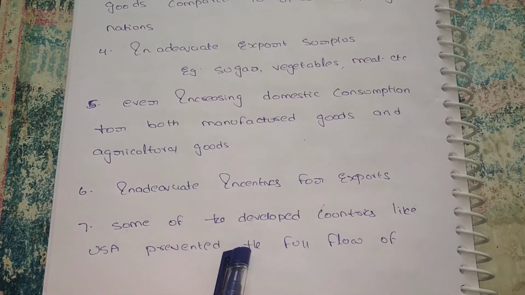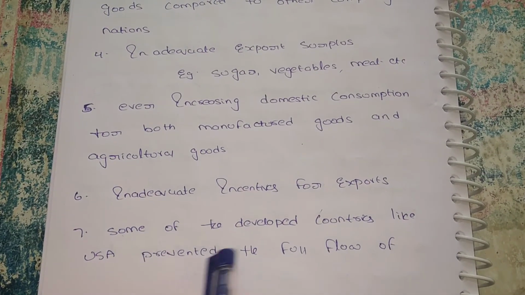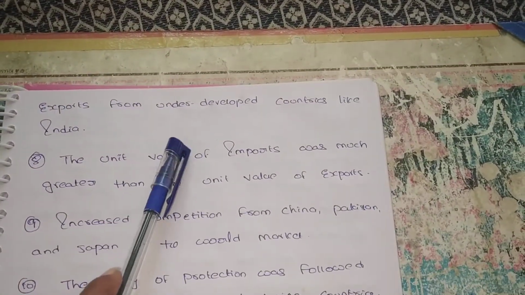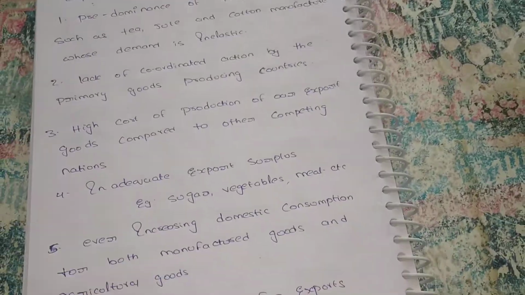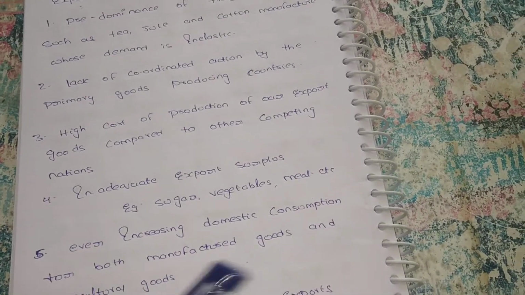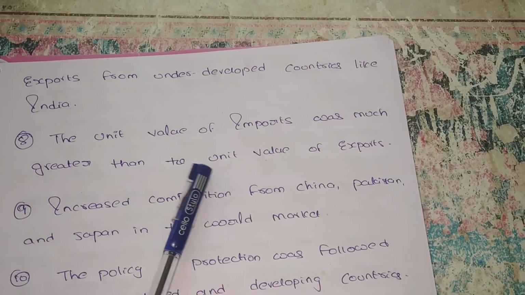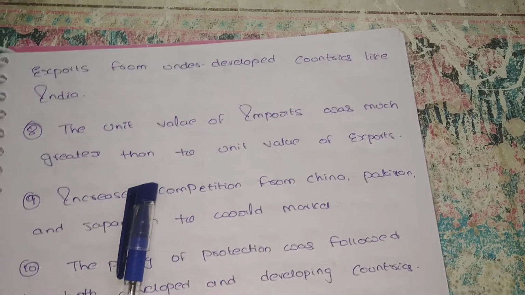Next, some of the developed countries like USA prevented the full flow of exports from underdeveloped countries like India. Some developed countries like USA stop our goods from entering their country, so it is also one of the reasons. Next, the unit value of imports was much greater than the unit value of exports.